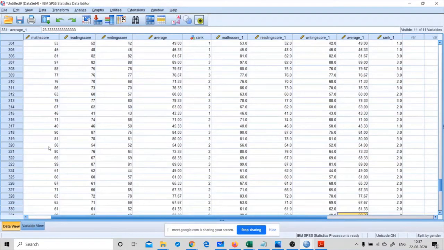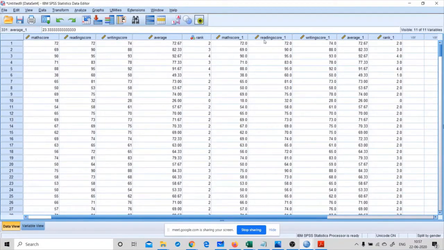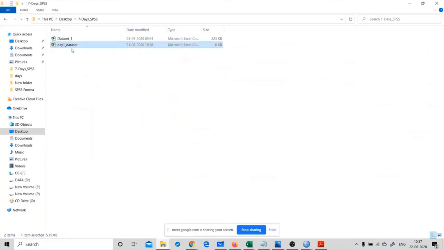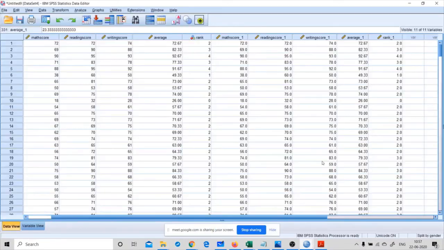Let me open the original data set again so that we can see.